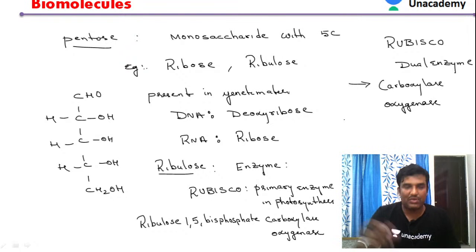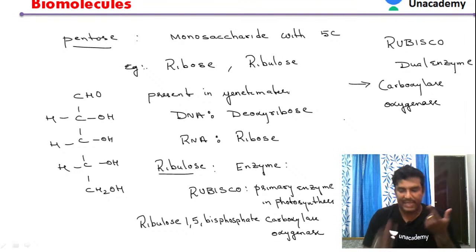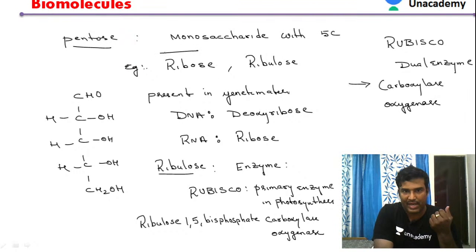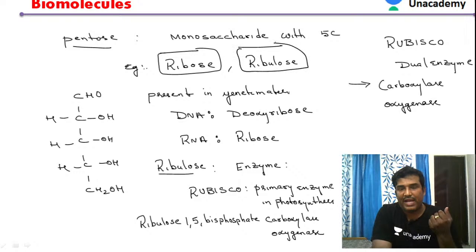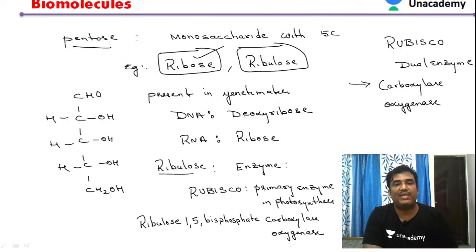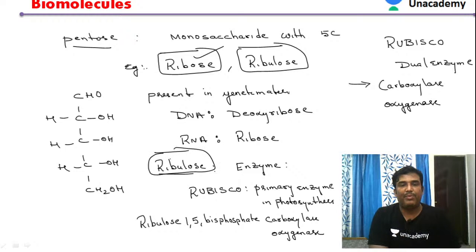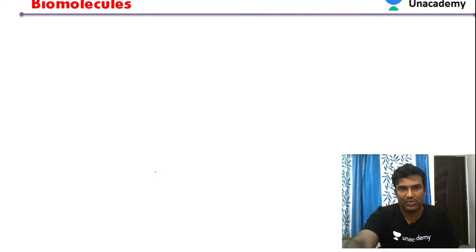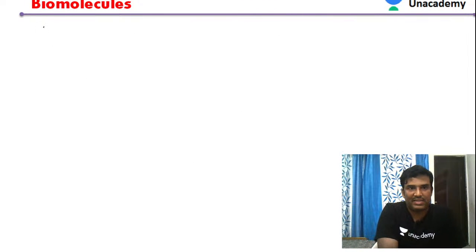So for pentose, the best examples we were discussing are ribose and ribulose. Ribose is part of genetic material like DNA as well as RNA, whereas ribulose is a part of the enzyme Rubisco. So that is about the pentose. Now let us see something about hexose.